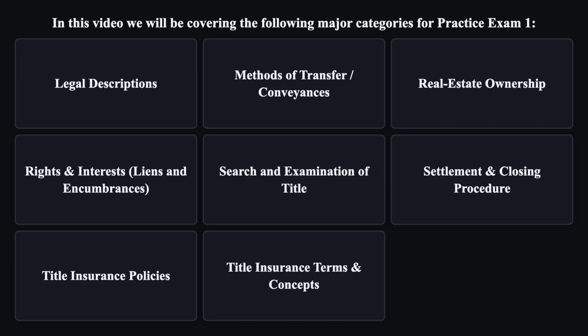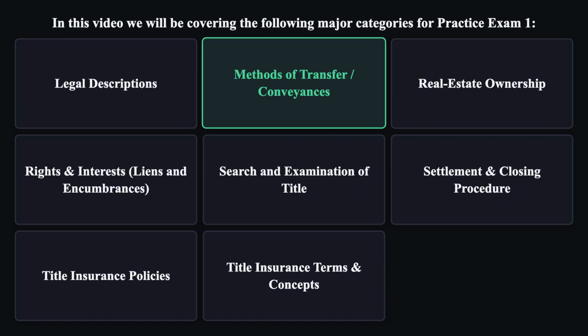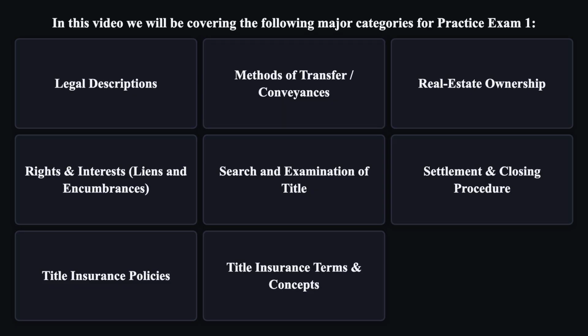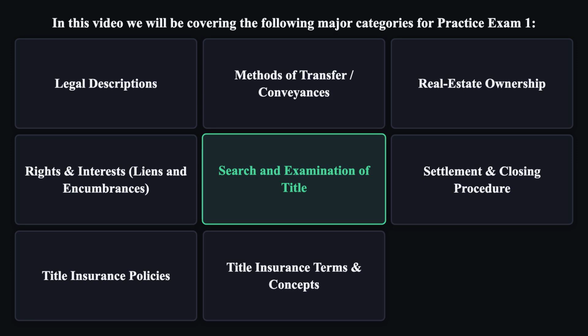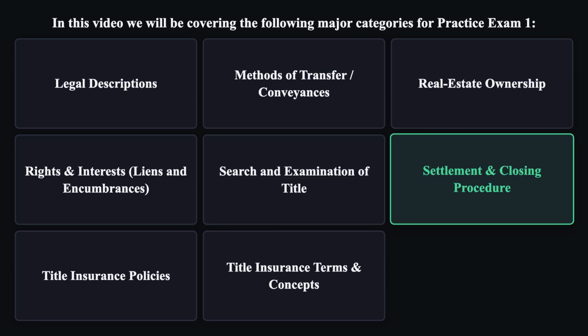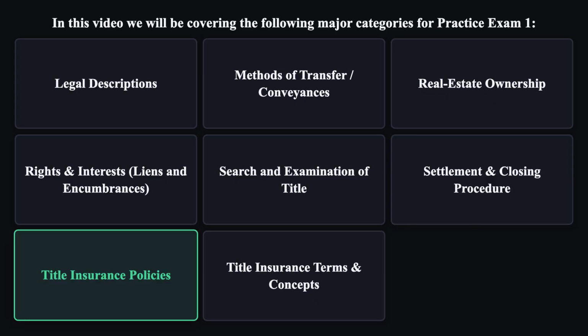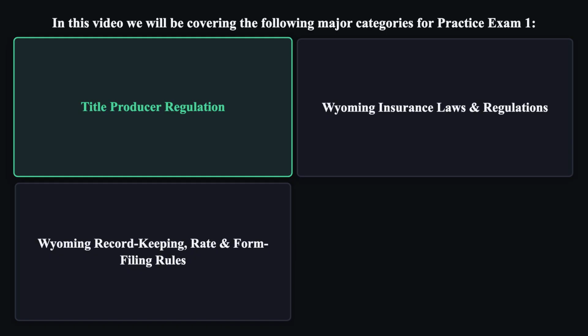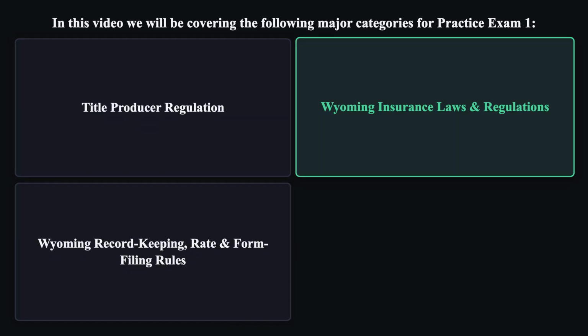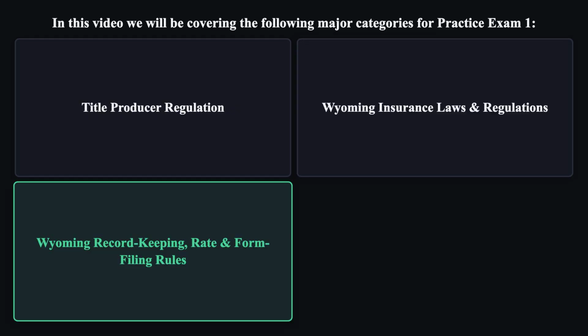In this video, we will be covering the following major categories for Practice Exam 1. Legal descriptions, methods of transfer or conveyances, real estate ownership, rights and interests, search and examination of title, settlement and closing procedure, title insurance policies, title insurance terms and concepts, title producer regulation, Wyoming insurance laws and regulations, Wyoming record keeping, rate, and form filing rules.